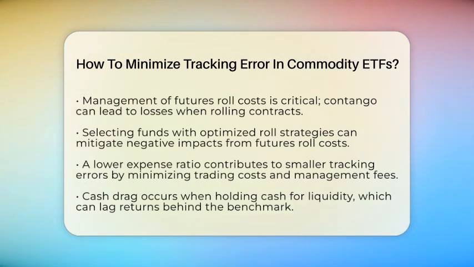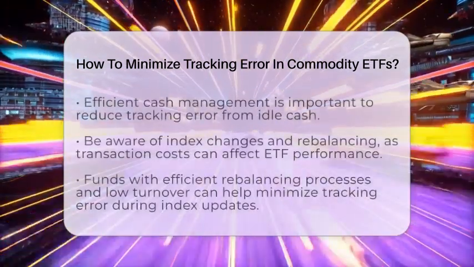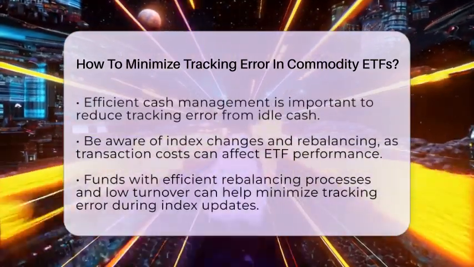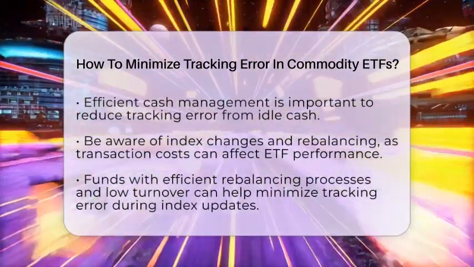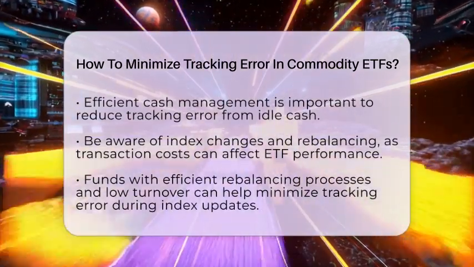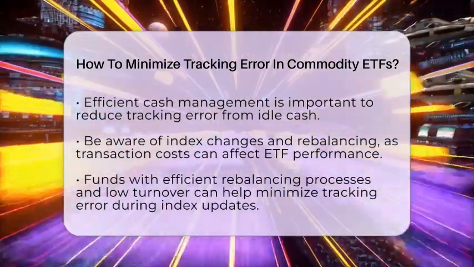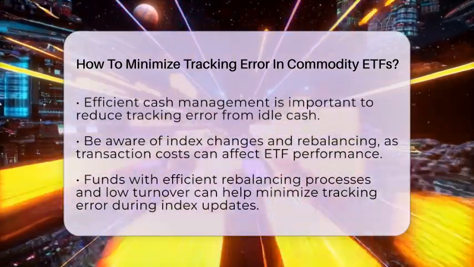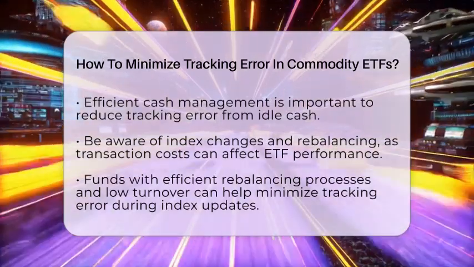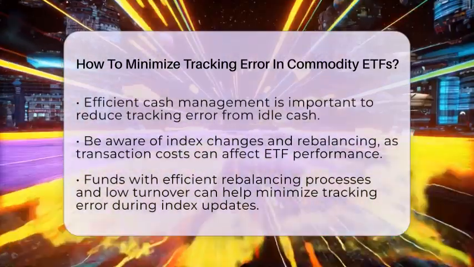Another factor to consider is the expense ratio of the exchange-traded fund. A lower expense ratio can contribute to smaller tracking errors. This means minimizing trading costs, management fees, and other operational expenses is vital to keeping the fund's performance aligned with the benchmark. Cash drag is also an important consideration. Holding cash for liquidity can cause the fund's returns to lag behind the benchmark since cash typically earns less than the commodities. Efficient cash management and minimizing idle cash can help reduce this source of tracking error.